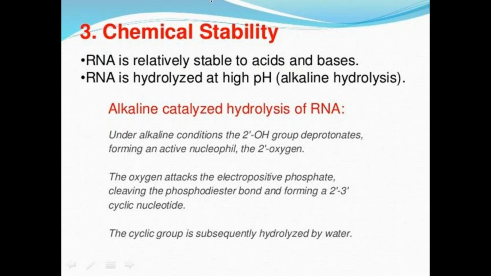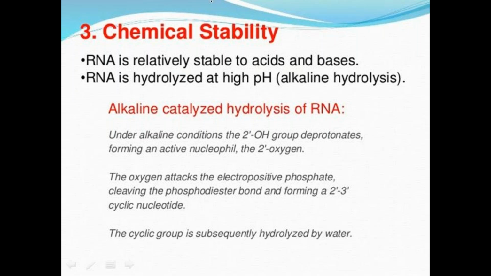Alkaline catalyzed hydrolysis of RNA: what is happening? Water molecules form H plus ions and OH minus ions. The OH minus ions attack the phosphate groups, causing cleavage of the phosphodiester bond and forming cyclic nucleotides, which can be easily hydrolyzed by water.